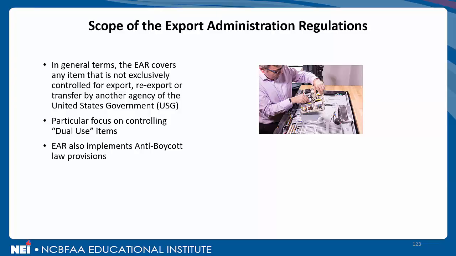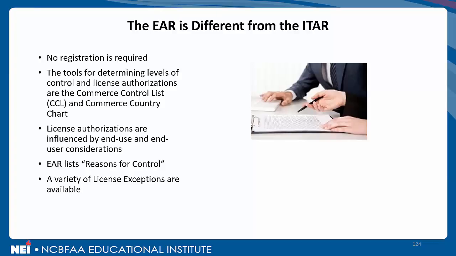Another thing that the EAR does in our last bullet point here is to implement what are known as anti-boycott law provisions. This deals mainly with anti-boycott language found in international trade, particularly against the state of Israel, something that we'll talk about at the very end of this particular module. As you can see in our title, we're going to talk about what some of the differences are between the EAR and the International Traffic in Arms Regulations, and they are significant.